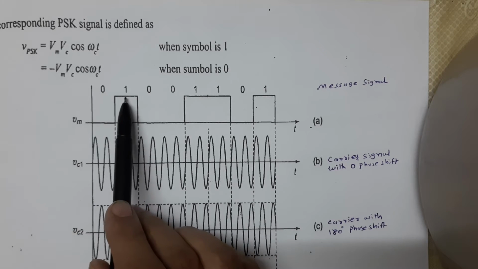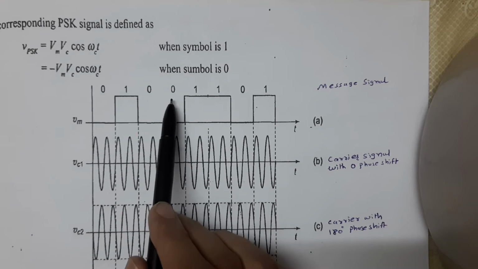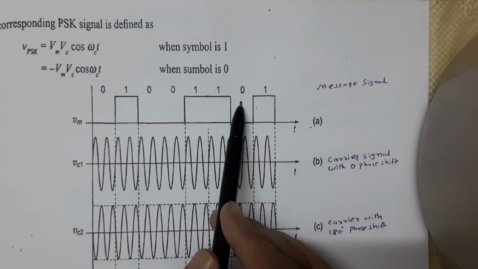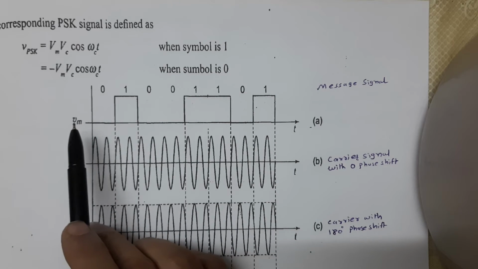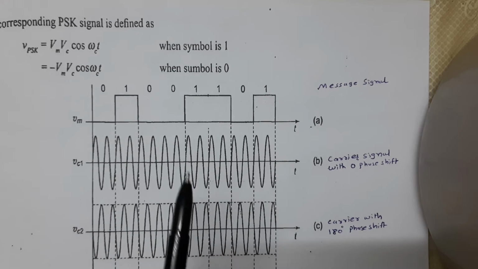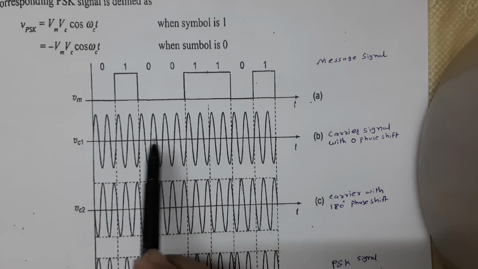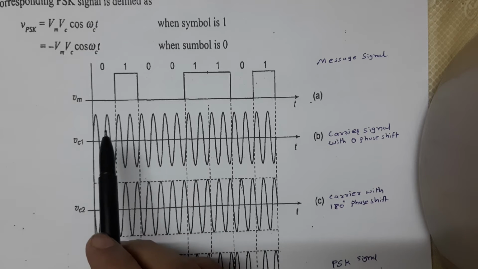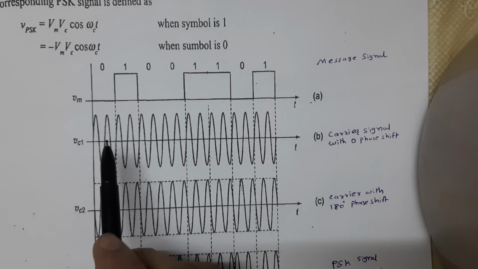This is 0, higher means 1, 0, 0, 1, 1, 0, 1. This is our message signal. This is our VC1, our carrier signal with 0 phase shift.